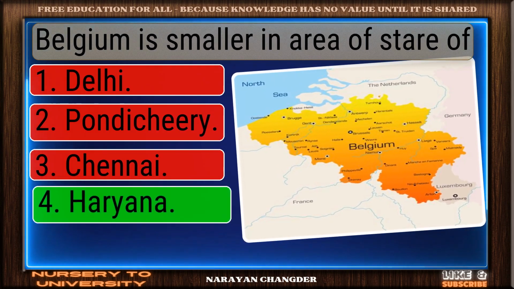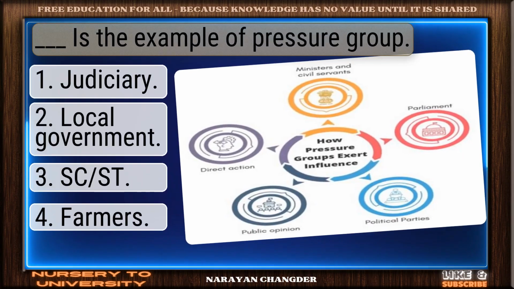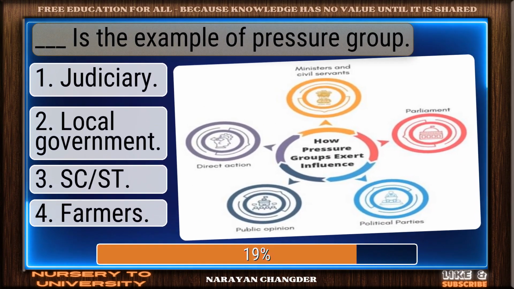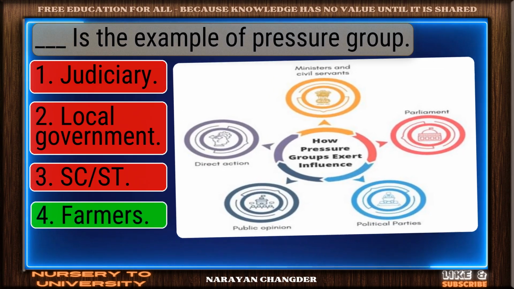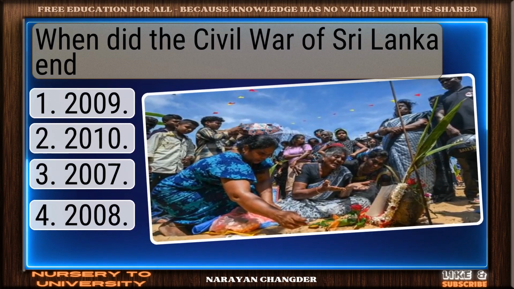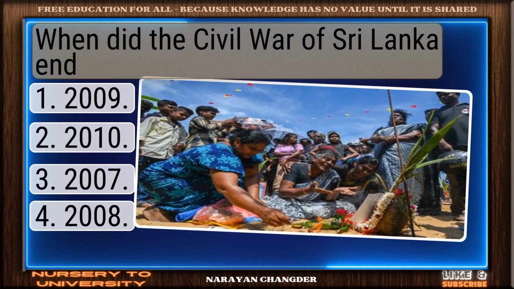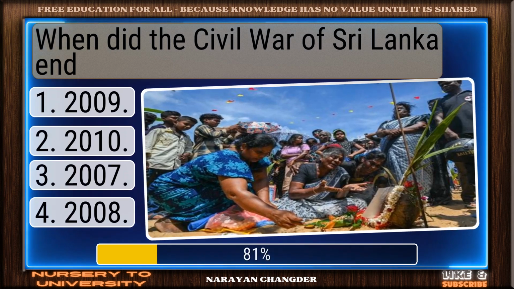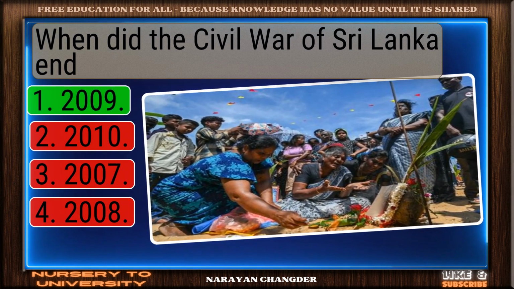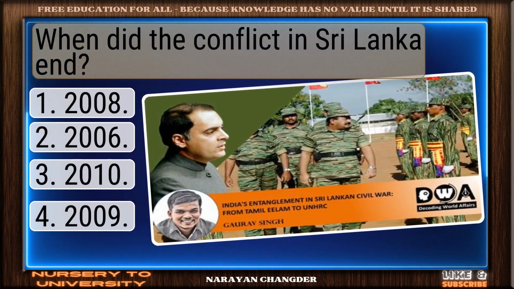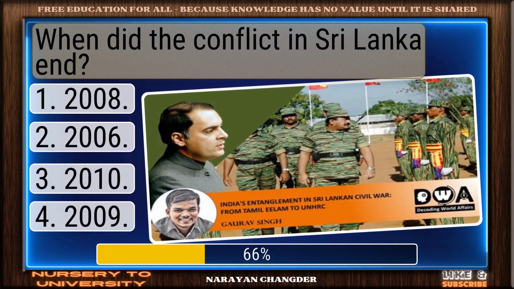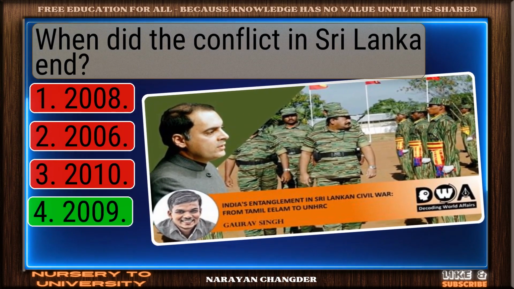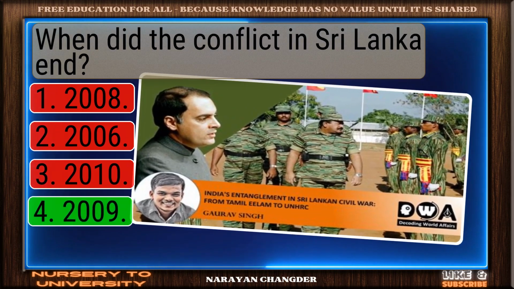Well done. Haryana is right. Dash is the example of pressure group. Correct. Farmers is spot on. When did the civil war of Sri Lanka end? Well reasoned. 2009 is correct. When did the conflict in Sri Lanka end? Smart move. 2009 is accurate answer.